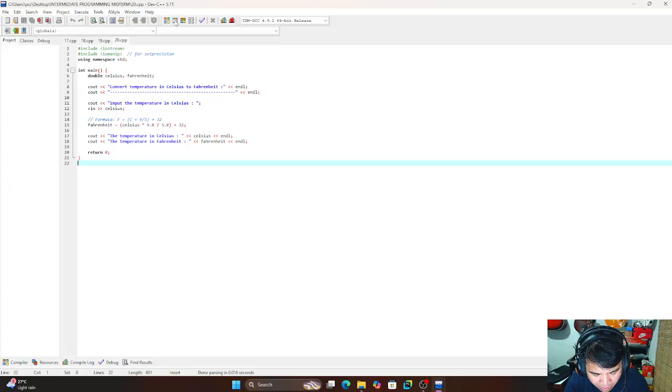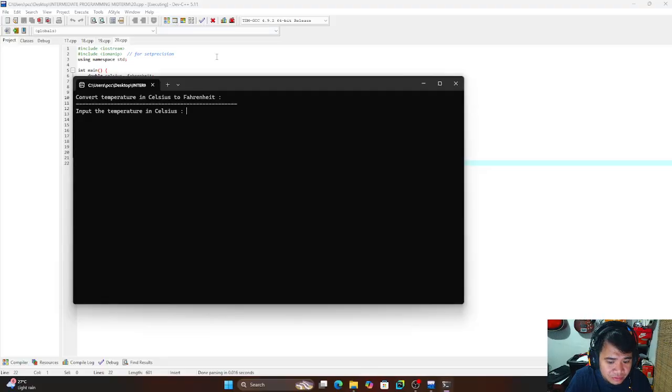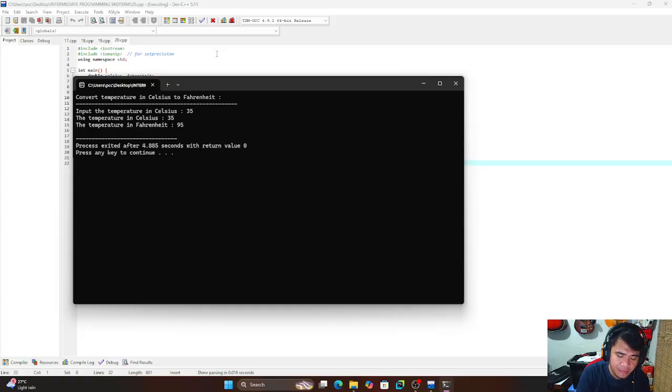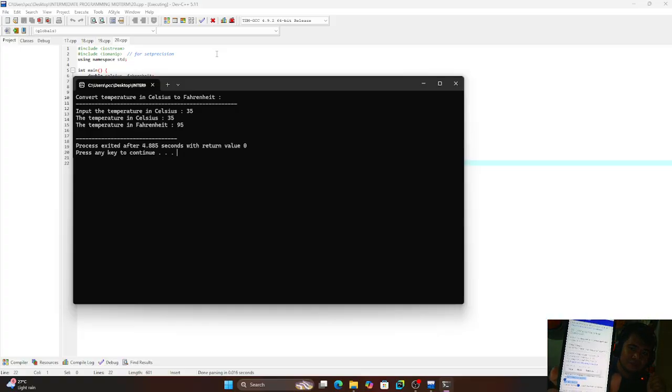It shows how real-world formulas can be applied in a C++ program. The sample is 35. Okay, 35 is equal 95. Okay, the sample output in our activity.